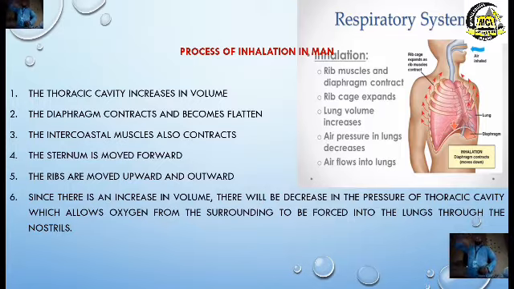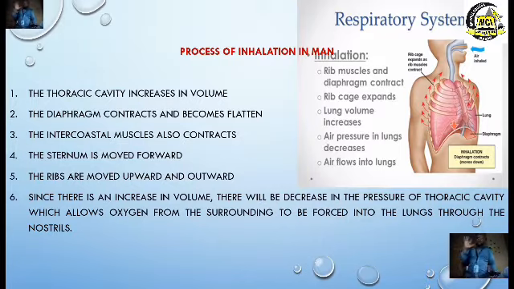What type of pressure is created? Is it high pressure or low pressure? From what we've been explaining so far, I guess you should say low pressure. Now, this low pressure will allow air to move in. So, since there is an increase in volume, there will be a decrease in what? Pressure, which is the low pressure of the thoracic cavity.